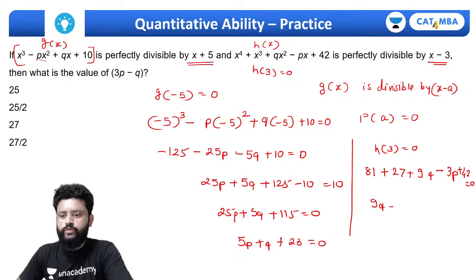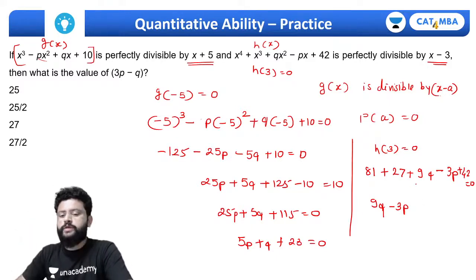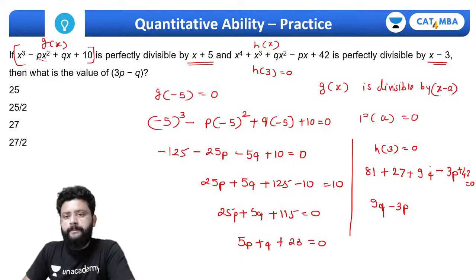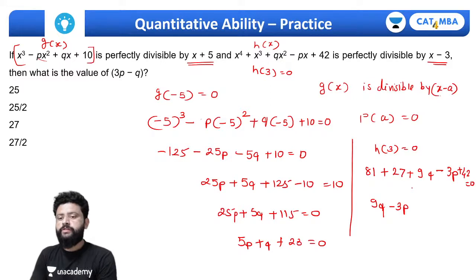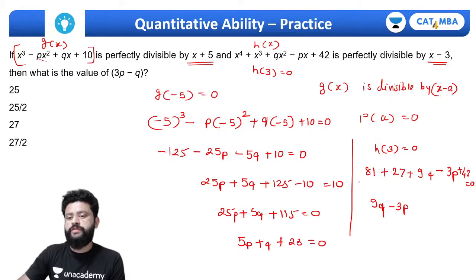So 9q minus 3p will be equal to 81 plus 42 is 123, plus 27, 150.